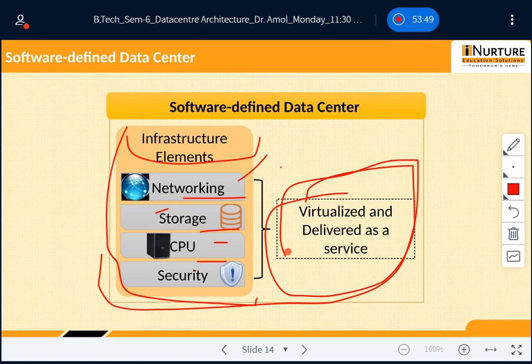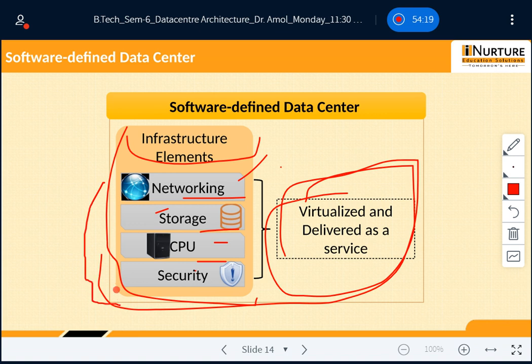My friend, I want to tell you one example here. You are familiar with Amazon AWS, you are going to use Microsoft Azure, and Google Cloud Platform, which is GCP. There you can find all kinds of services, and all kinds of infrastructure elements are virtualized and delivered to you as a service. Whenever you want, you can change the CPU configuration, and whichever kind of virtual machine you want, you can create it. But how is it possible?